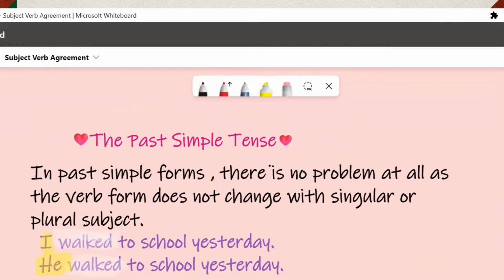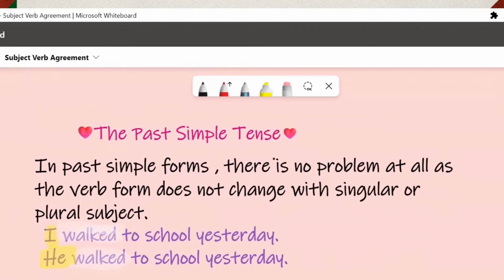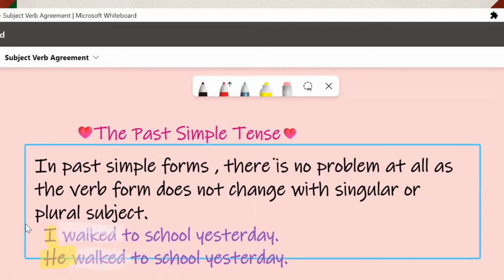Let's move to the past simple. About the past simple, it's so easy here. Why? Because there is no trouble, no problem at all. The second form of the verb, that is the past simple, goes with any subject, whether it is singular or plural, no change at all. So I can say I walked to school, he walked, they walked, and so on.